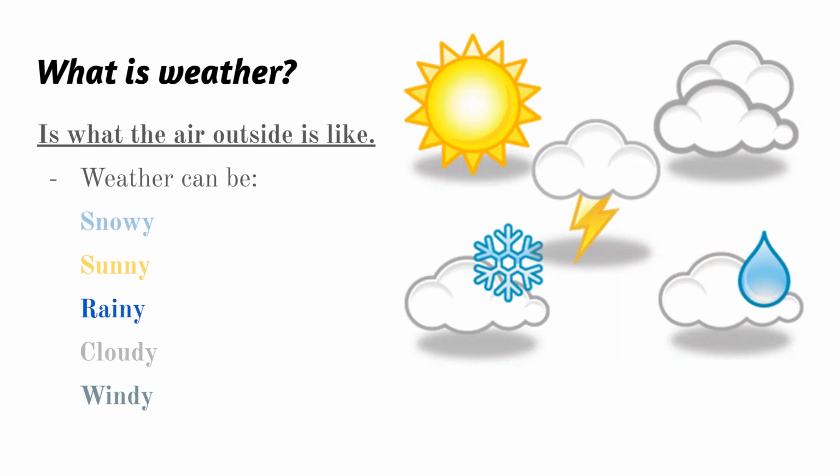And when we have clouds and the rain starts to fall, and as you can see that it's raining outside, we say it's rainy. And when we have wind outside and you notice that the trees are moving very fast, and we said that moving air is called what? Wind. What do we call the weather? The weather is windy, right? So that's what you need to know about weather. It's what the air outside is like.